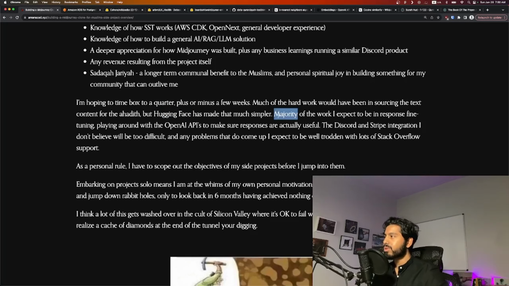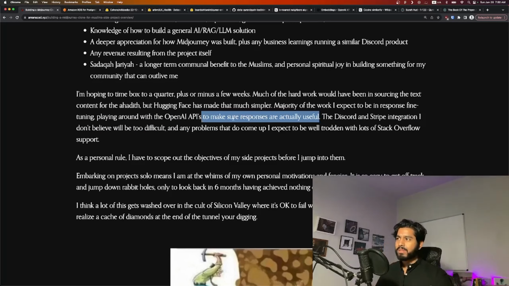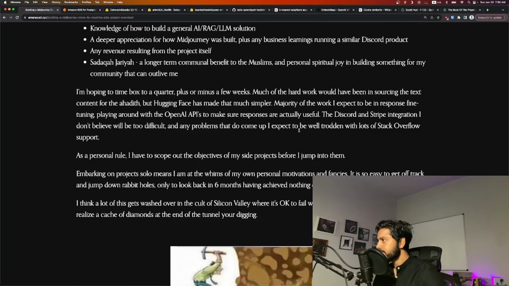I expect most of the work to be in fine-tuning, especially playing around with the API endpoints to make sure the responses are actually useful. Obviously, AI programs are really tricky. The LLMs could be useless sometimes. It could just be very duplicative. So fine-tuning that, grinding it down, making sure it makes sense and is useful will be, I think, a big aspect of this. Discord and Stripe, I don't feel would be too difficult. Those are pretty well-trodden paths. There's lots of questions and answers on Stack Overflow where I can get unstuck if need be.